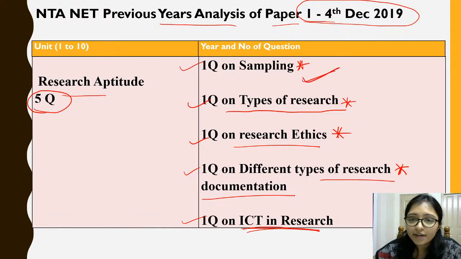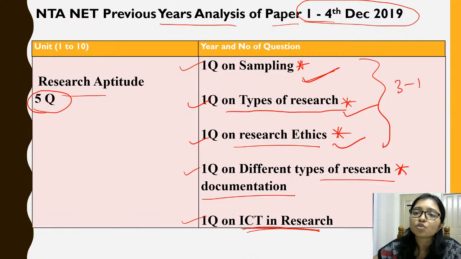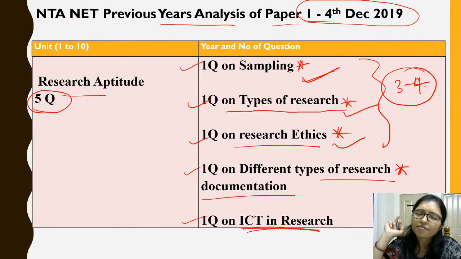If you cover sampling, types of research and research ethics, then from these 3 topics you will cover at least 3 to 4 questions. At least 3 to 4 questions every year; I have analysed all the sets. So from that analysis I am telling you this comes every year. Okay. So I think it is clear to everyone.